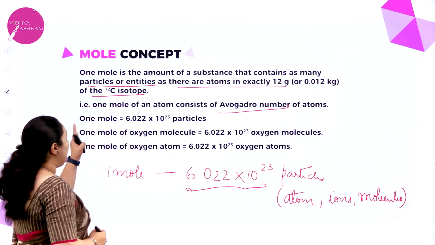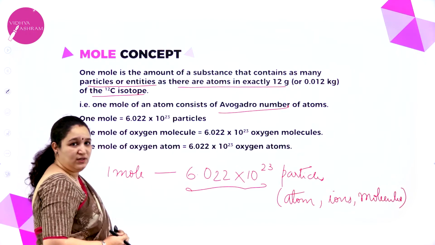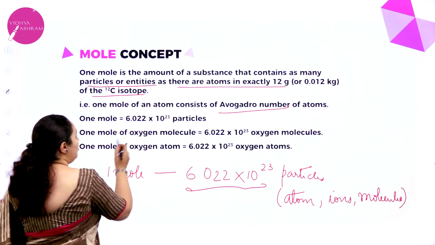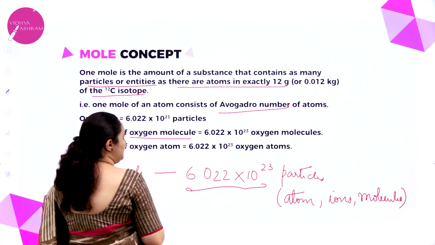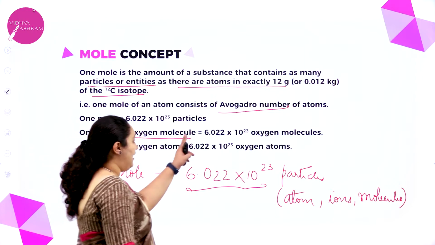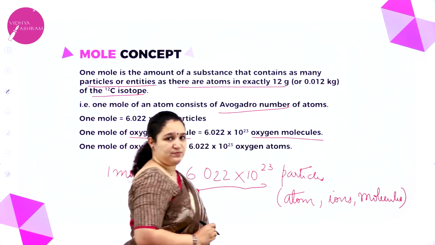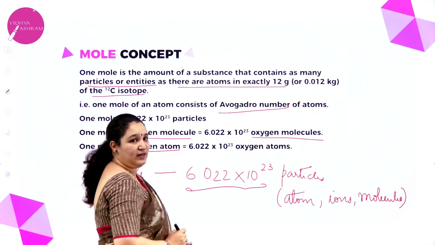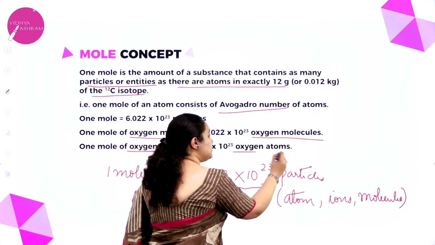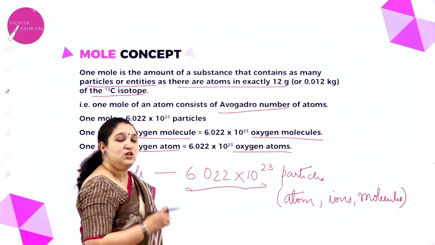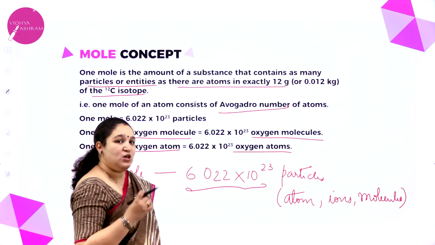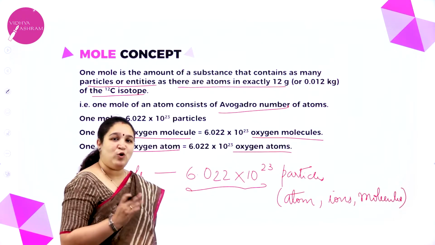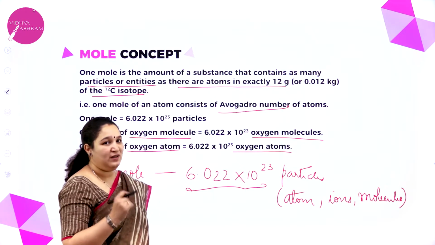So for example, I told you 1 mole is equal to Avogadro number of particles. If I take 1 mole of oxygen molecules, that means it should contain Avogadro number of oxygen molecules. If I say 1 mole of oxygen atoms, then it should contain Avogadro number of oxygen atoms. So 1 mole of any substance should contain Avogadro number of particles. I hope you understood what you mean by 1 mole.